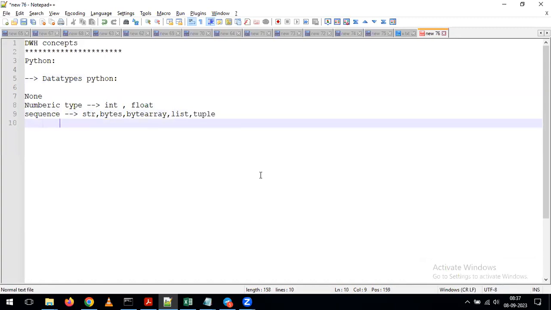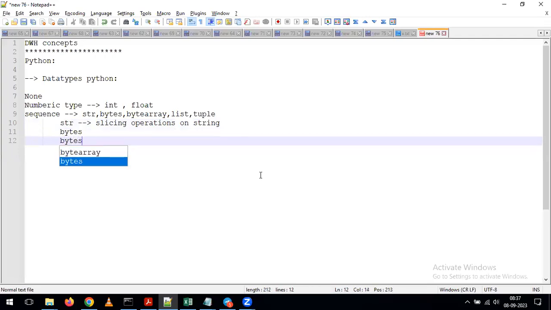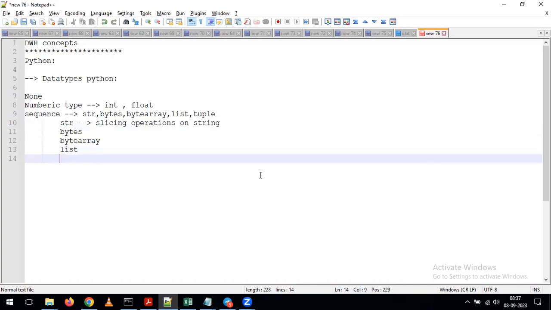Out of these, we discussed string and slicing operations on string. We discussed bytes, bytearray, and list.